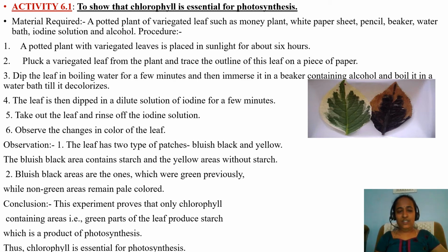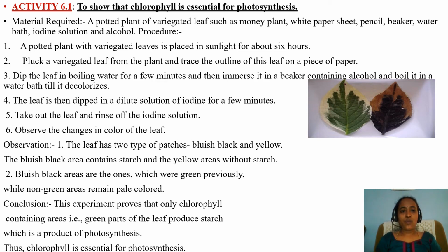Materials required. What are the materials? A potted plant with variegated leaves. A variegated leaf is nothing but a leaf which has different colors, a variety of colors, not only green. White paper sheet, pencil, beaker, water bath, iodine solution, alcohol. These are the materials which are required for this activity.